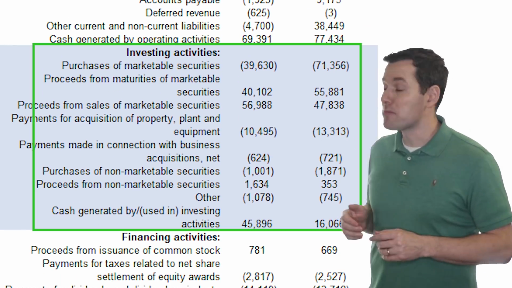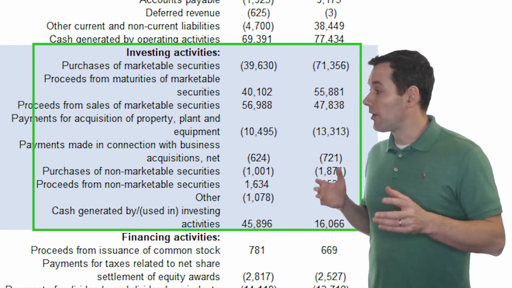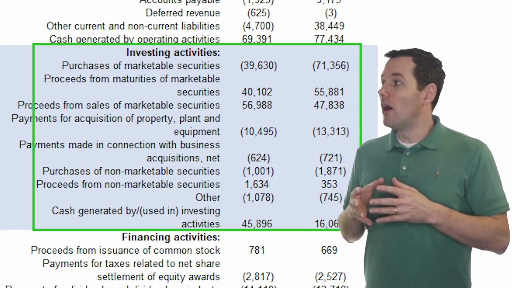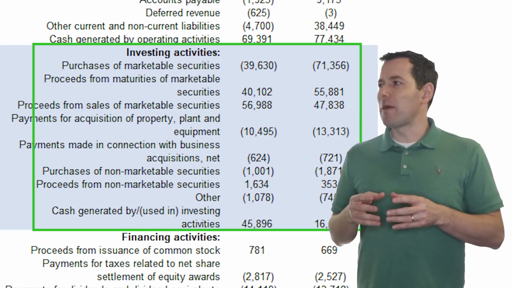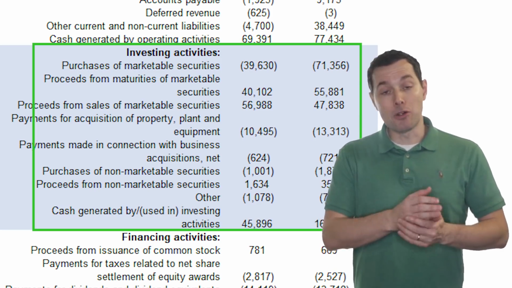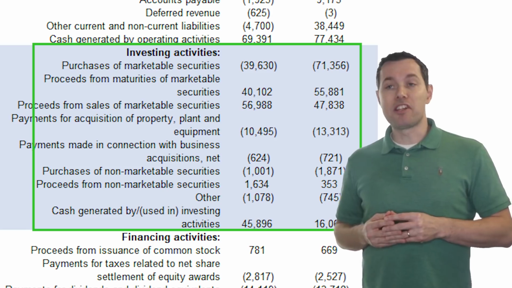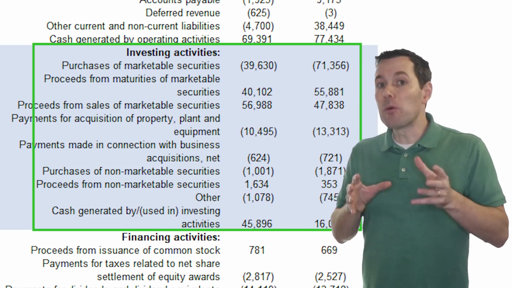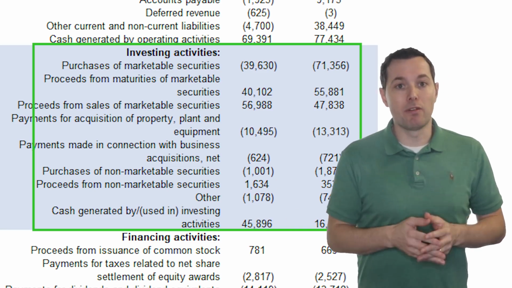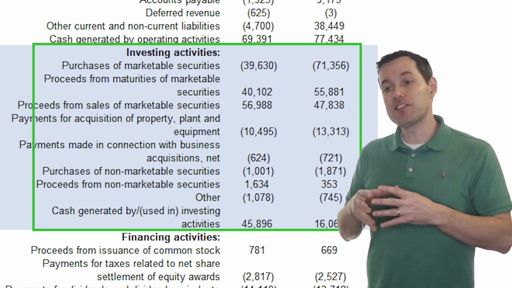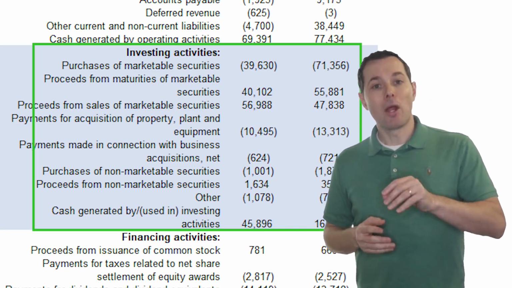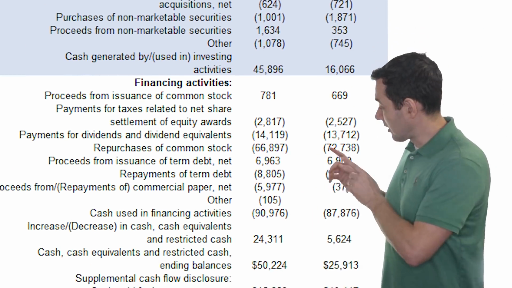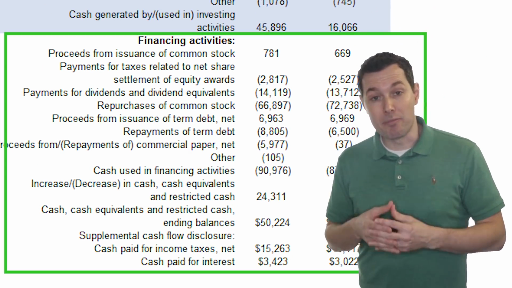Then we have cash flow from investing. That focuses on the sale and purchase of maybe buildings, or if they bought stock in another company, or they sold it, or if they were, let's say, they replaced a roof of one of their own manufacturing plants. Well, that would fall into the cash flow from investing part, since in that case, they would be investing in themselves. Okay, simple enough. Then we jump down to the third and final section, cash flow from financing.